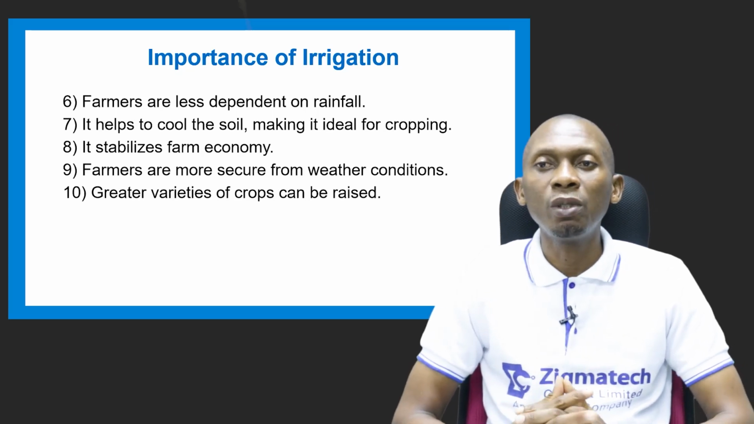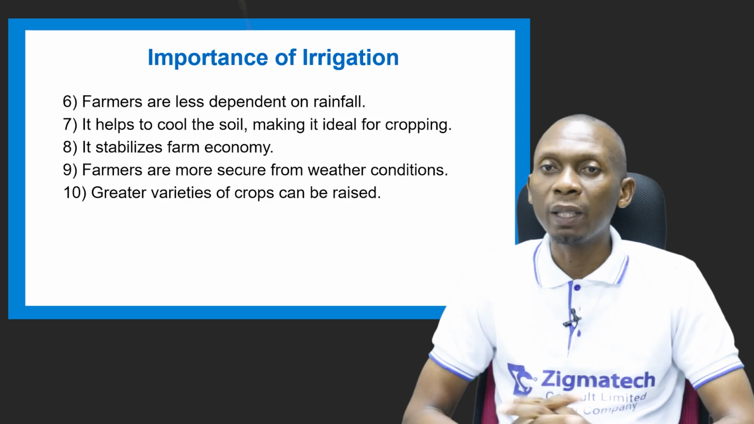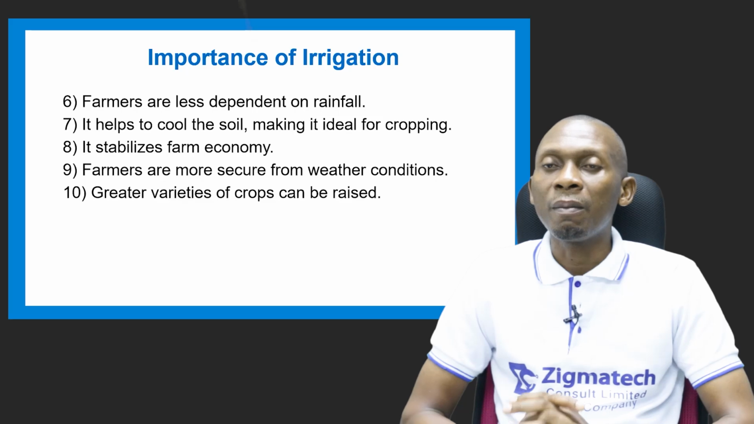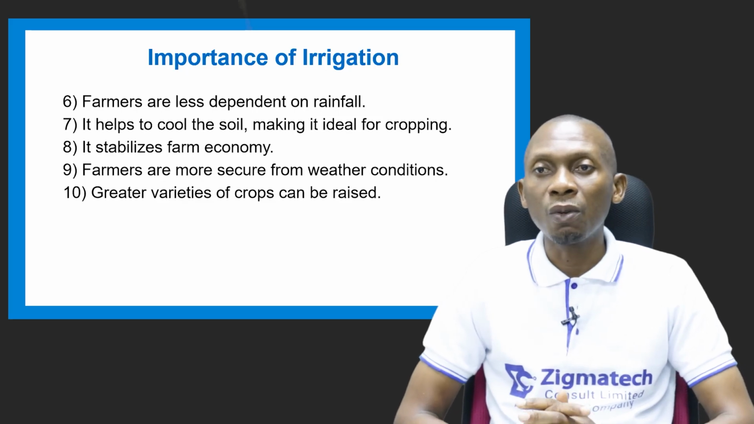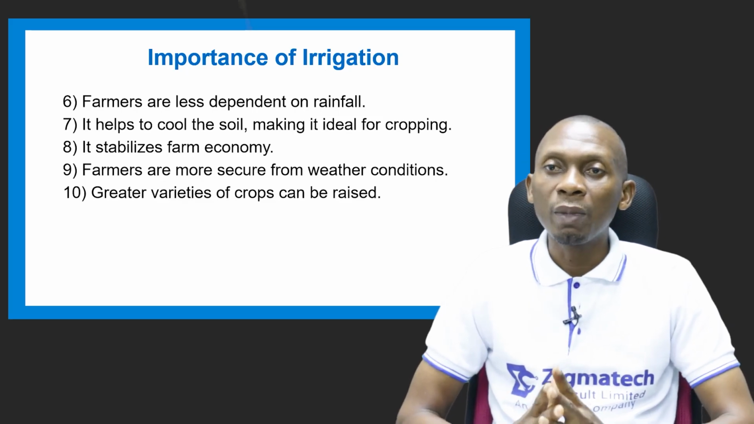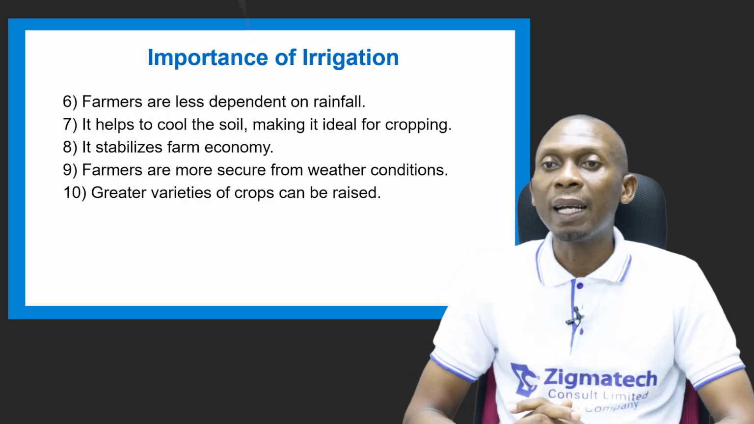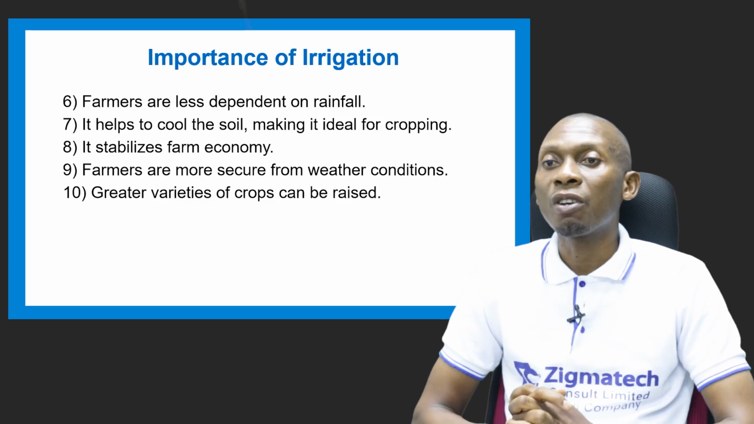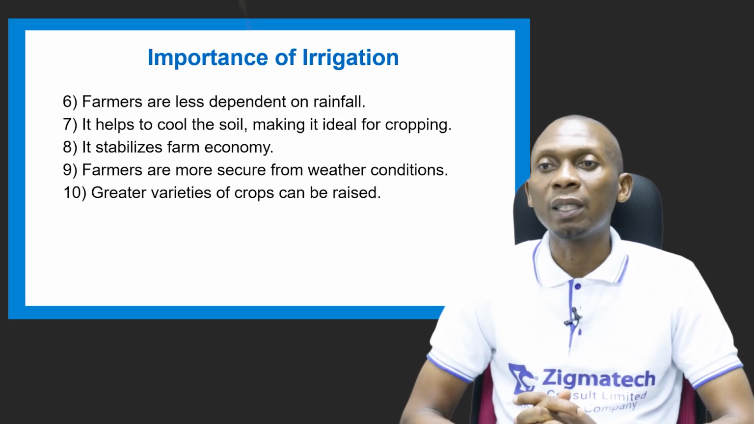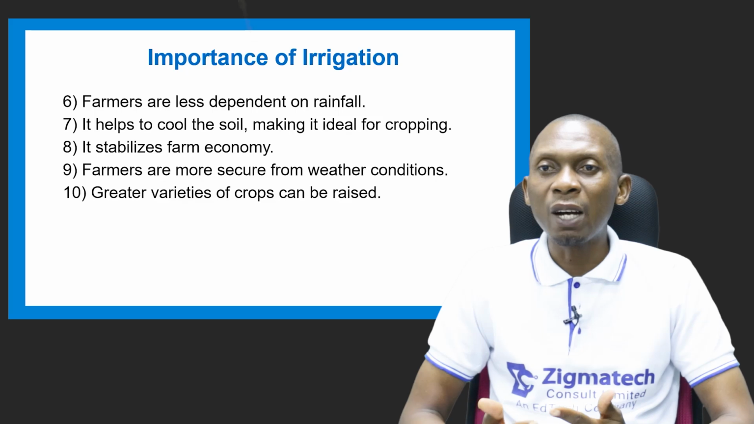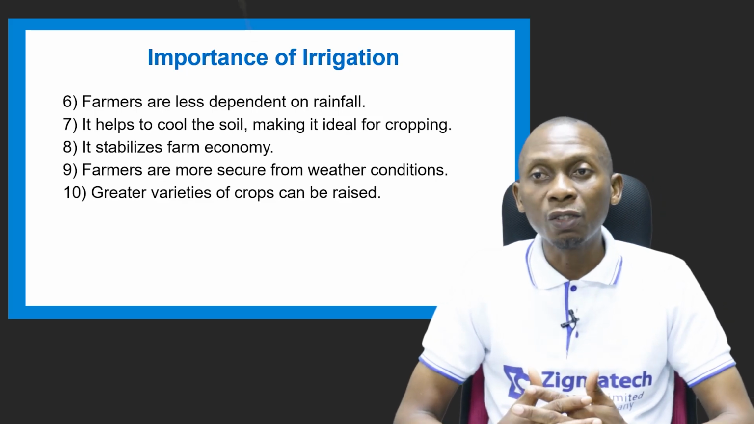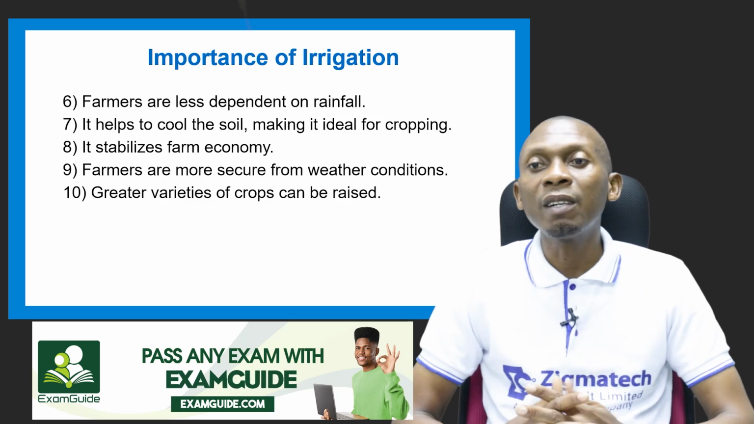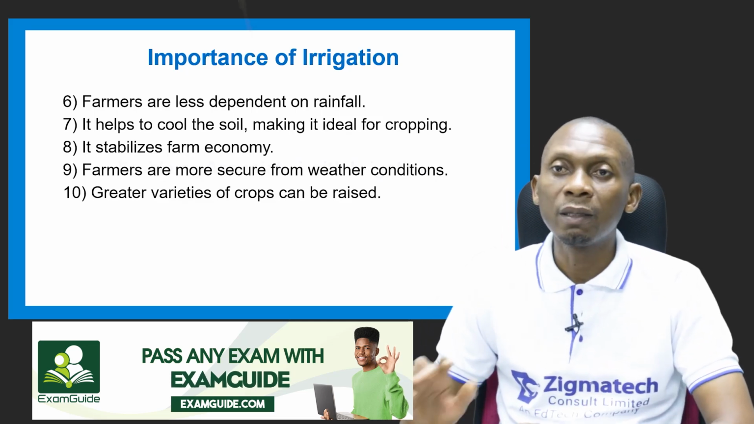It can also help to cool the soil, making it ideal for cropping. It also helps to stabilize the farm economy. Remember, when there's high yield, good production, the economic state of the farm is also stabilized. The financial state of the farmer is established. Farmers are more secure from weather conditions. That means when there's drought or insufficient rainfall, they will have nothing to fear because they have an alternative means of growing their crops. Then greater varieties of crops can also be raised.